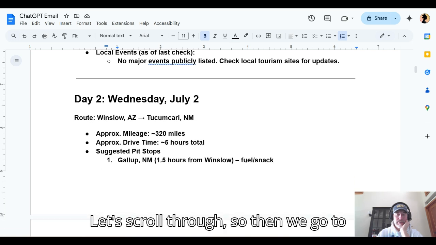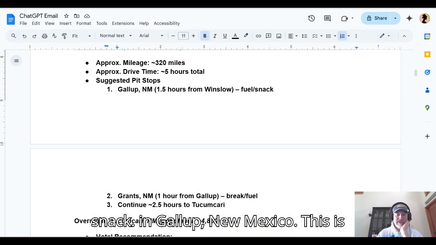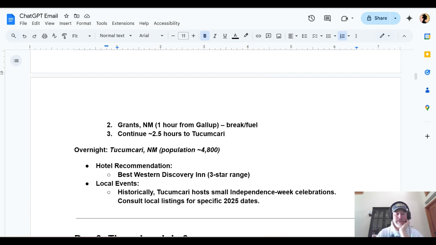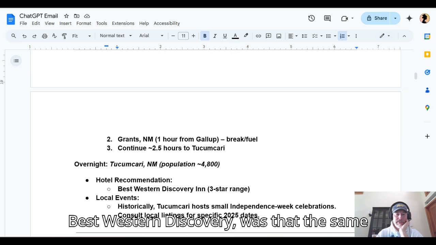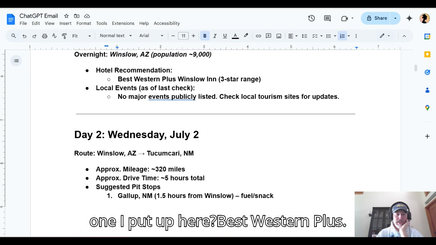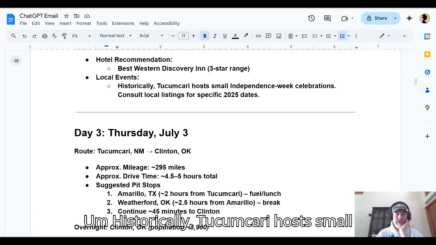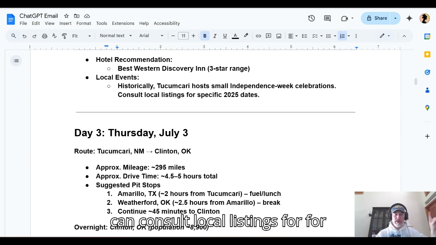Let's scroll through. So then we go to Tucumcari. We got a fuel and a snack in Gallup, New Mexico. This is right out of the Route 66 song, actually, if you know that. Tucumcari, Best Western Discovery. Was that the same one I put up here? Best Western Plus. Okay, so maybe these are actual names. Historically, Tucumcari hosts small Independence Week celebrations, and we can consult local listings for dates.